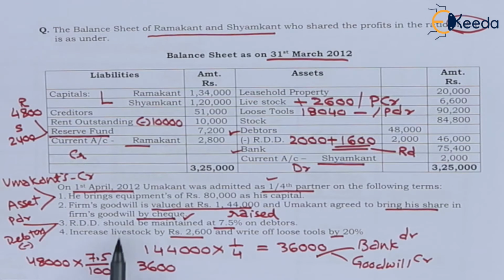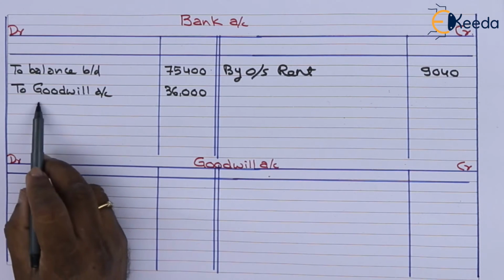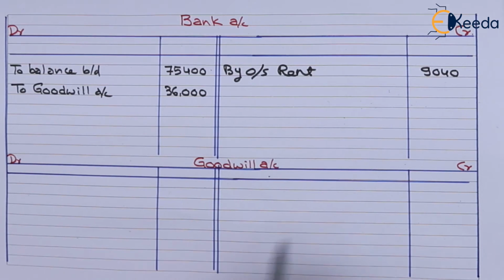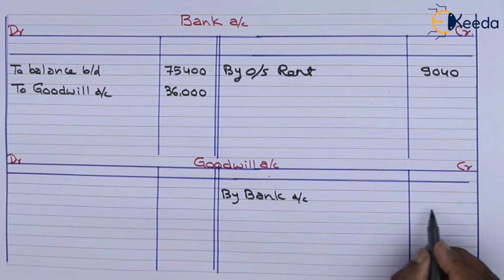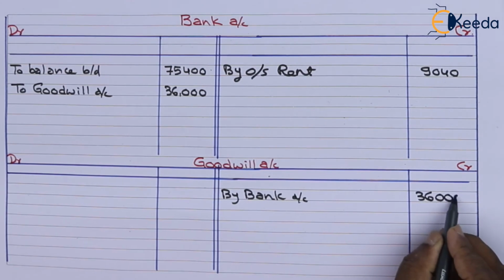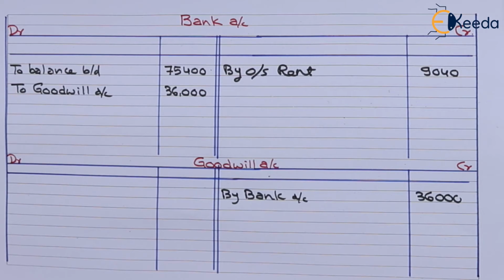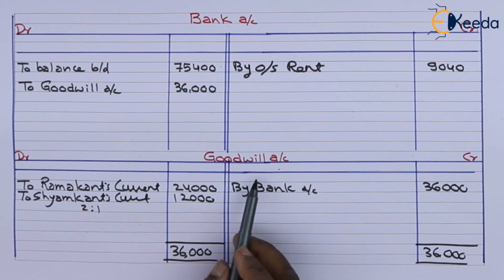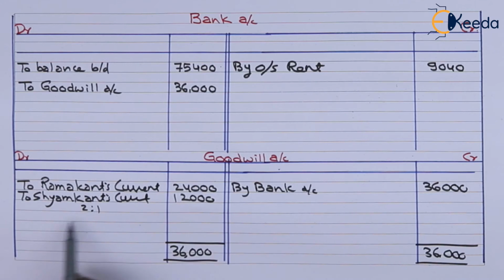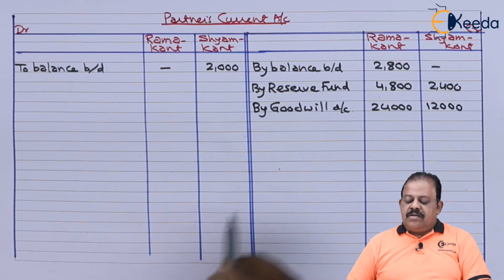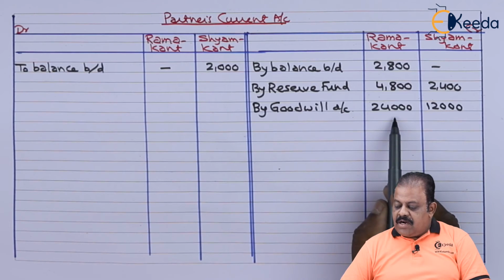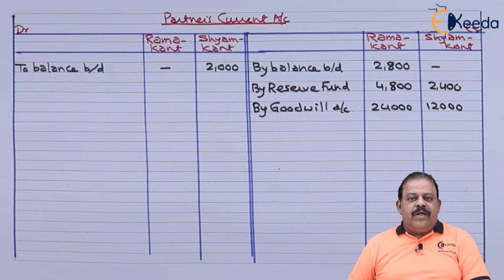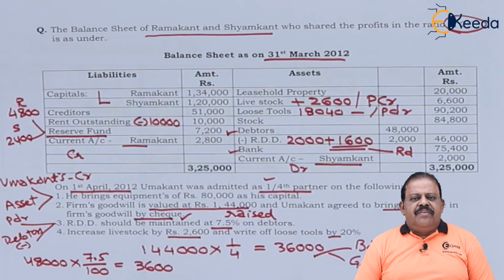Firm's goodwill is valued at 1,44,000. Umakant agreed to bring his share, so he brought rupees 36,000. Bank account debit to goodwill 36,000. Goodwill account credit by bank account 36,000. Goodwill is divided among old partners in sacrifice ratio. Goodwill account debit side to Ramakant's current account 24,000, Shamkant's current account 12,000. Here goodwill account gets closed. Partners current account credit by goodwill, Ramakant 24,000, Shamkant 12,000.